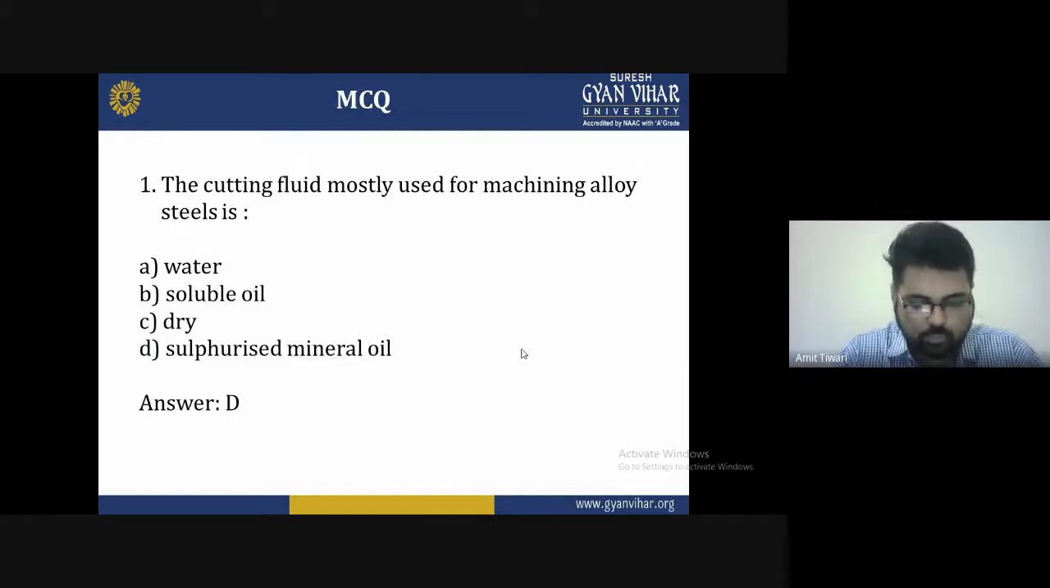Now at the end of the lecture, I am just asking some multiple choice questions. The first is, which cutting fluid is mostly used for machining? Options are water, is submerged, dry, or superheated mineral oil. The correct answer for this is D. It is used as the cutting fluid for machining alloy steels.